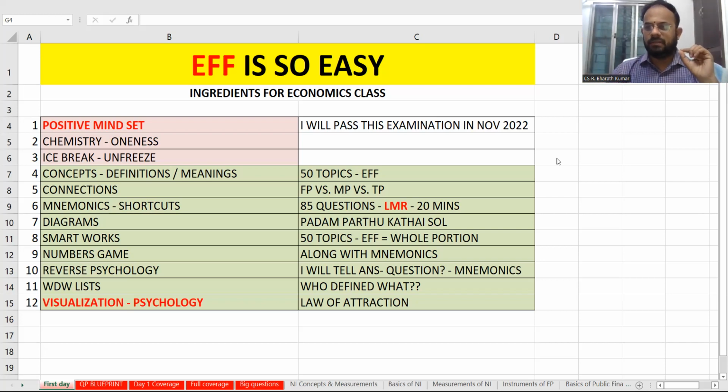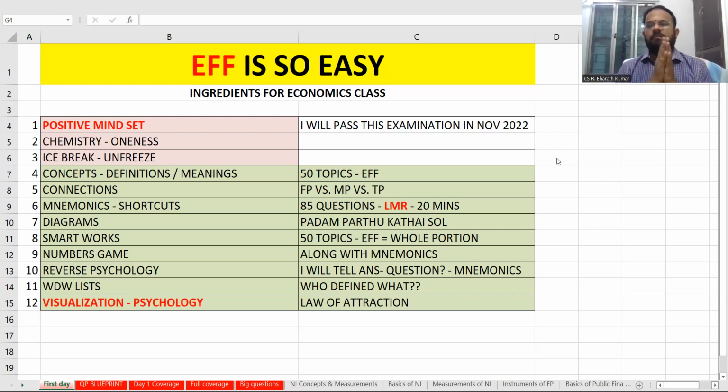Diagrams, which is called in Tamil Padam Parthu Kadai Sol. That means when you see a picture, you will be able to understand it very easily. Like that, you can frame diagrams whenever you want to study a theory subject like economics. Smart work, yes, we have already told 50 topics as smart work. For the whole book in economics for finance, 50 topics I will take you through, which I told you. Concepts and definitions also will get covered there. Economics for finance is easy.